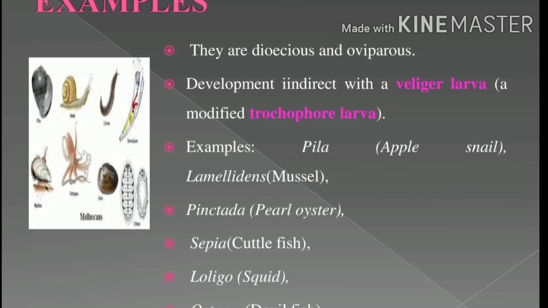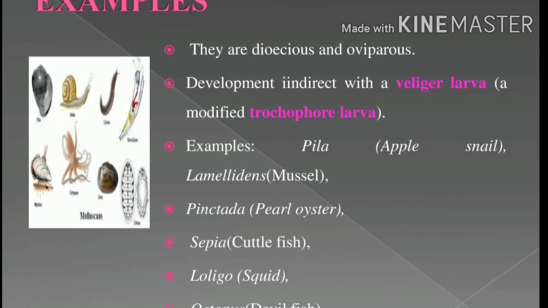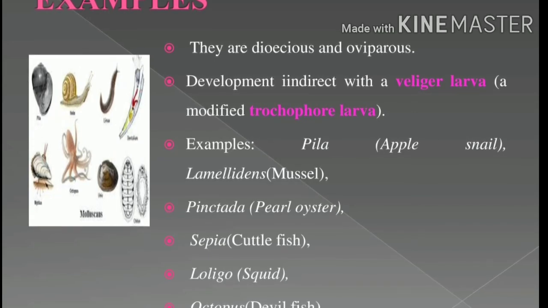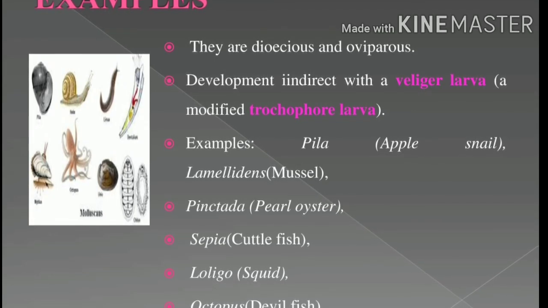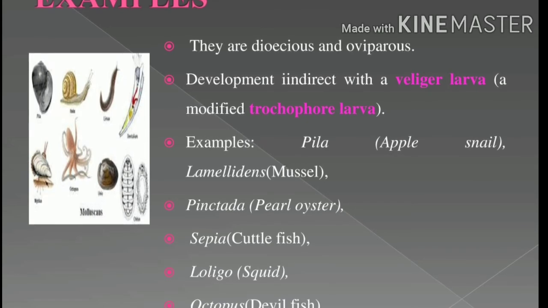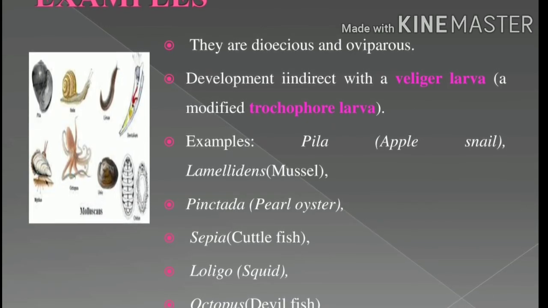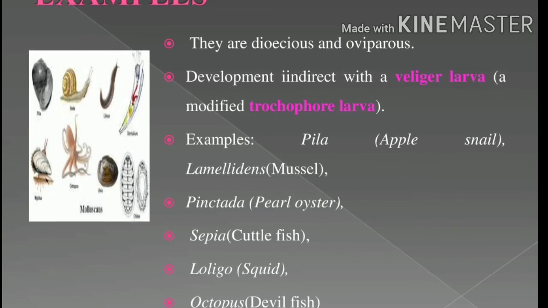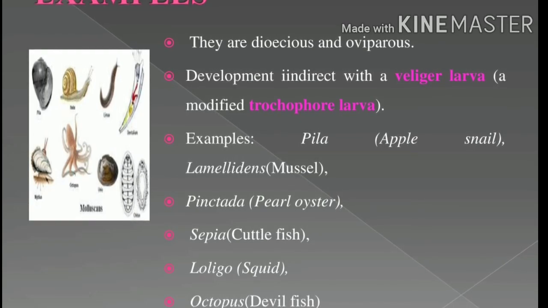Okay, next is a recap of phylum Mollusca. What are Mollusca? Mollusca are soft bodied, and this is the second largest animal phylum. The body has a calcareous shell. The body has three distinct structures: head, muscular foot, and visceral hump.